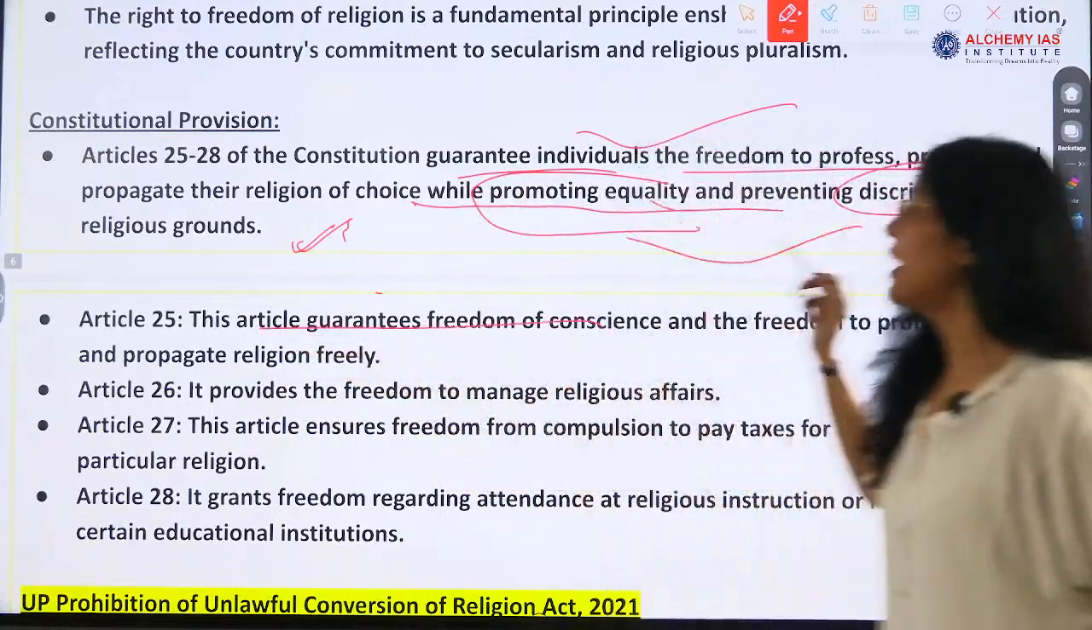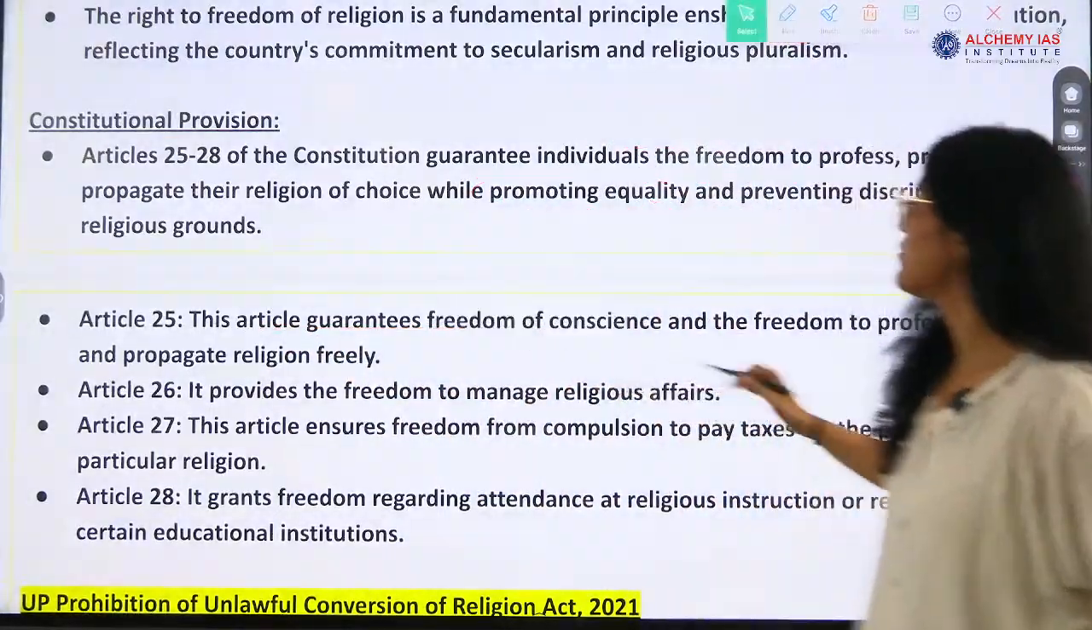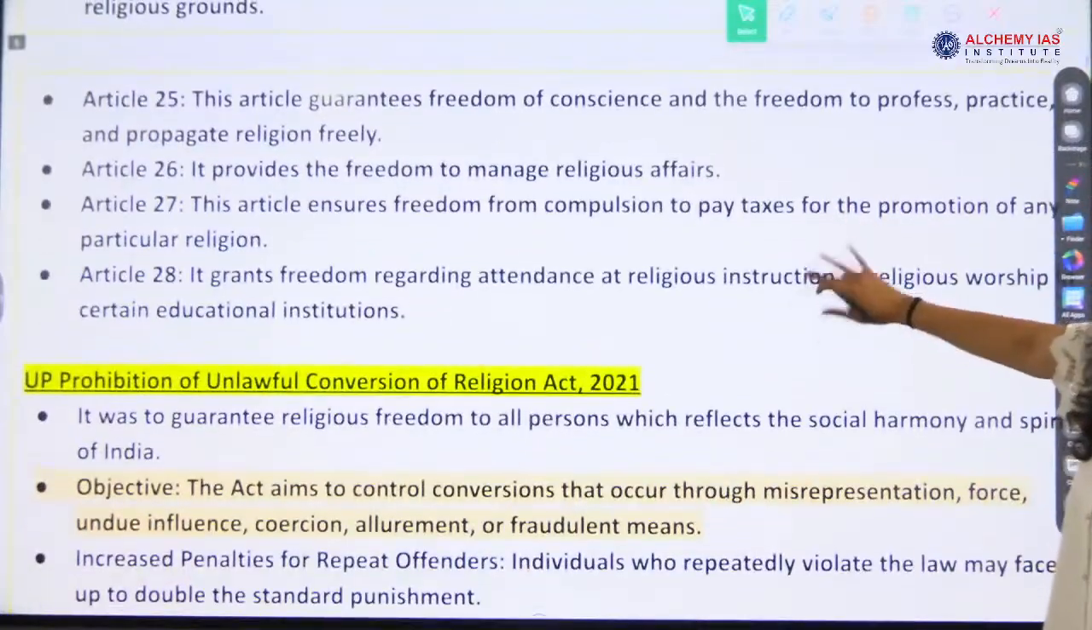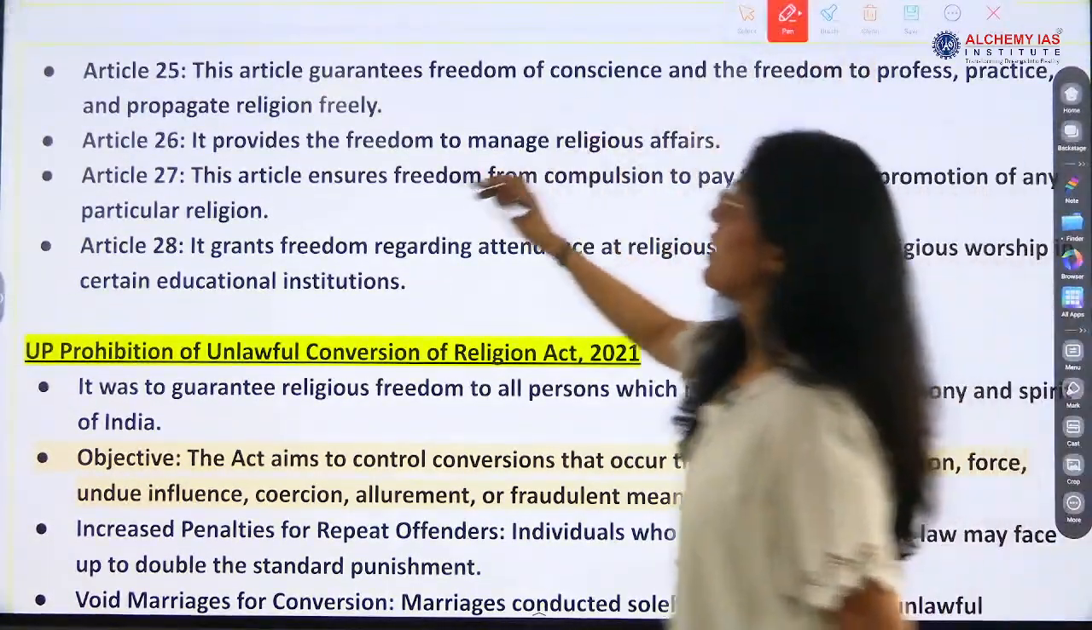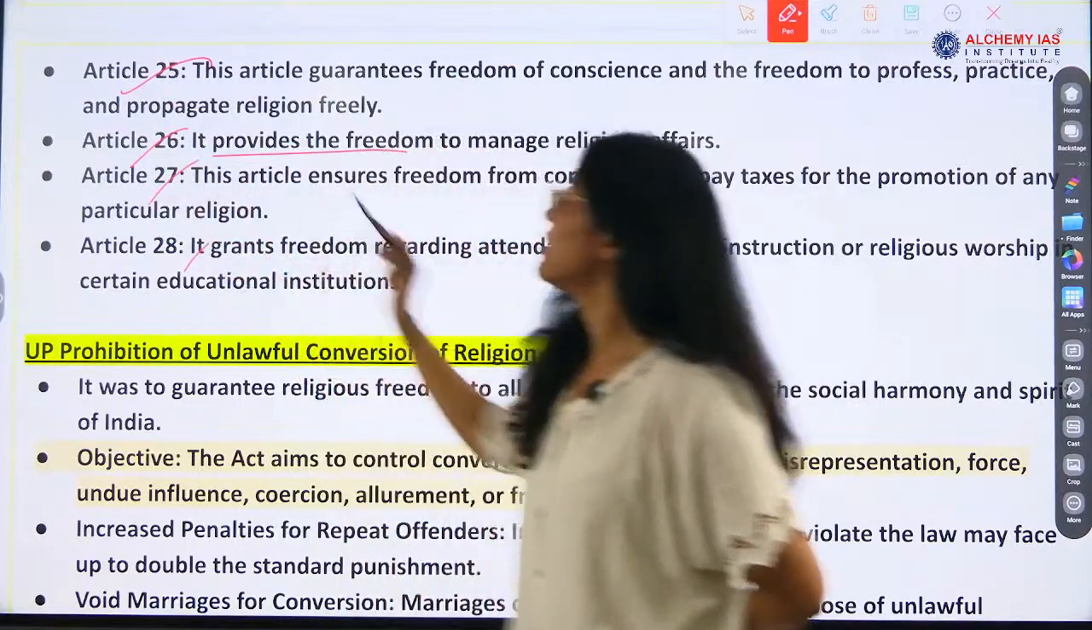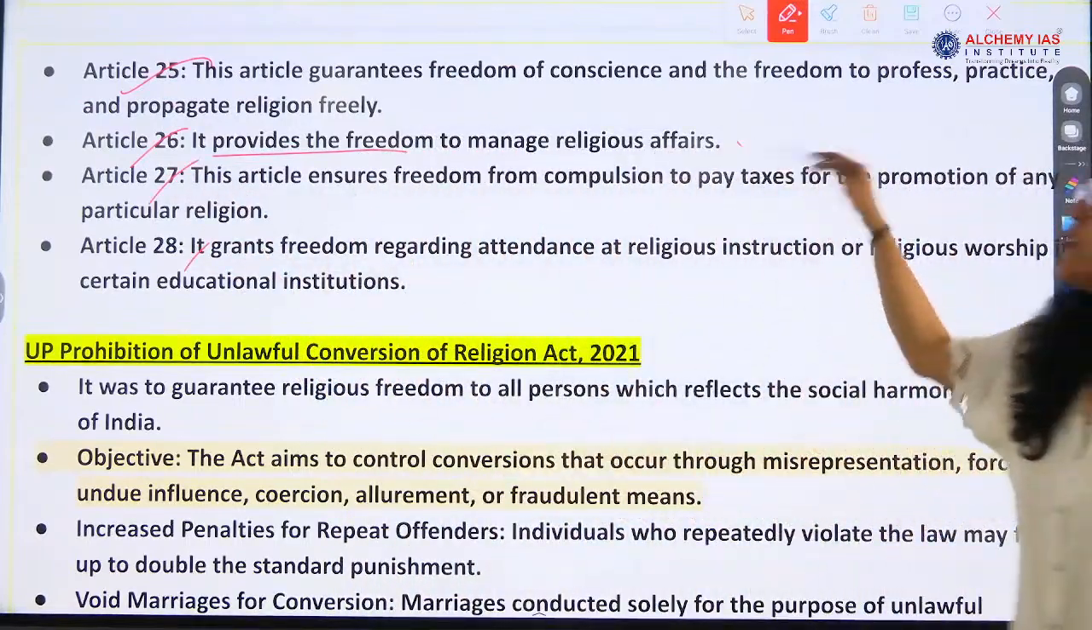Right? Article 25, the article guarantees the freedom of conscience and the freedom to profess and propagate religion freely. So you should remember the articles. Okay? 26 provides the freedom to manage religious affairs.